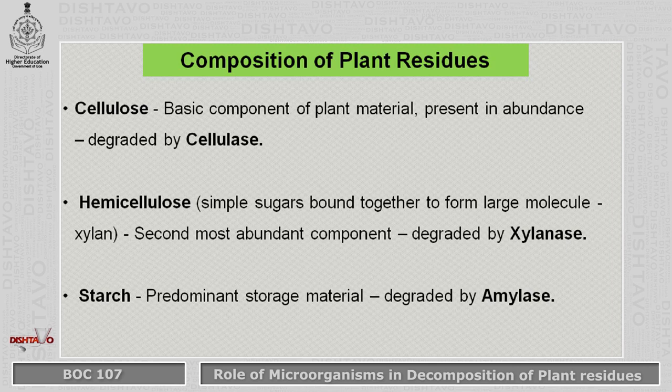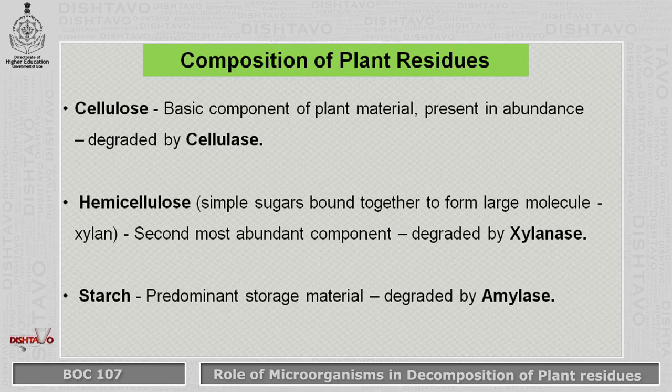To degrade cellulose we need the enzyme cellulase, which is produced by the microorganism. Next is the hemicellulose. They are simple sugars bound together to form a large molecule, that is the xylan. It is the second most abundant component in the plant, and this is degraded by the xylanase enzyme.